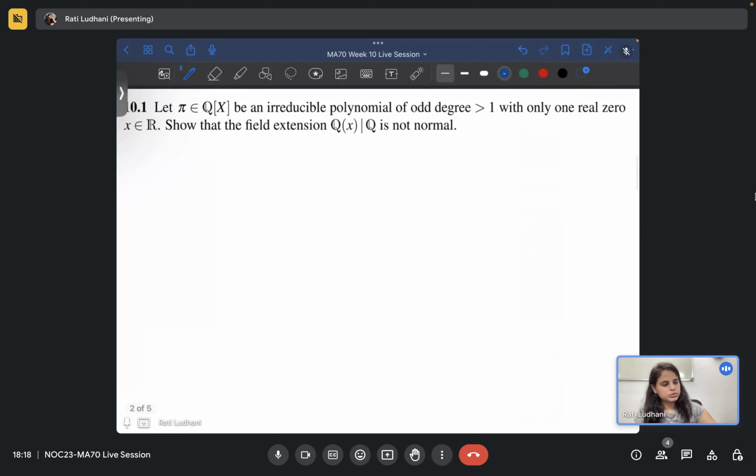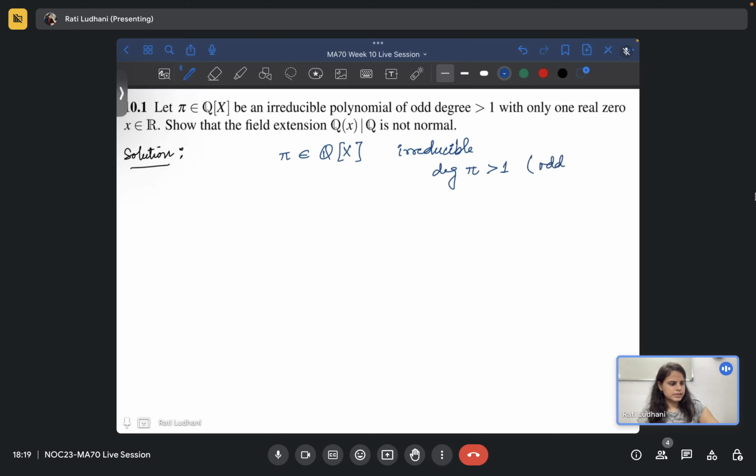Let pi belong to Q[x] be an irreducible polynomial of odd degree greater than 1. So pi is a polynomial which is irreducible, and the degree of pi is greater than 1 and it is odd also.